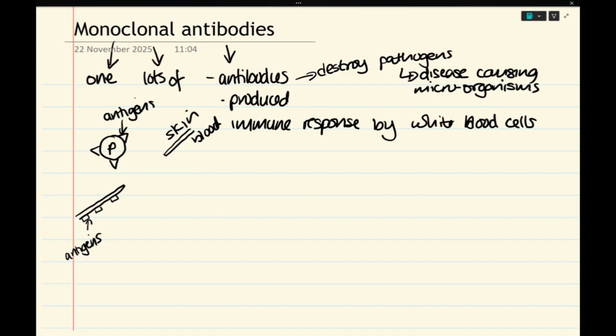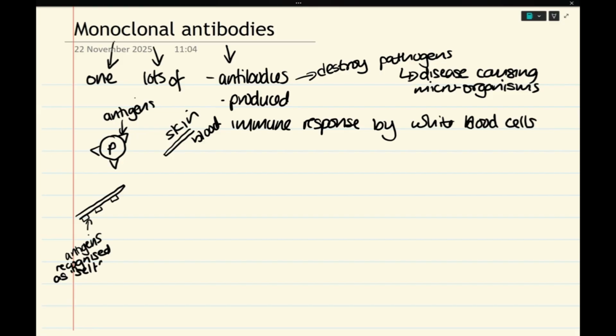Antigens are protein molecules with very specific shapes. But our body knows that the antigens on our skin belong to us, and these antigens are recognized as self, belongs to me, belongs to us, it's fine.